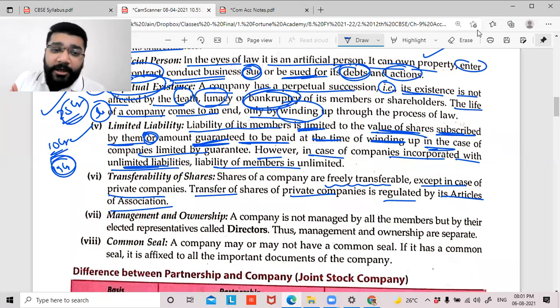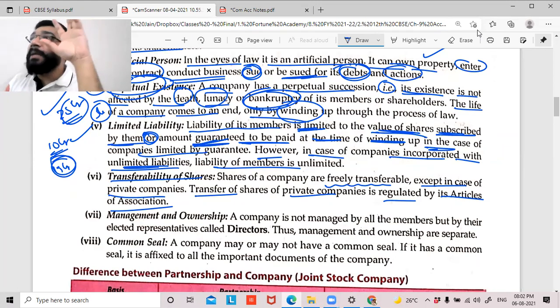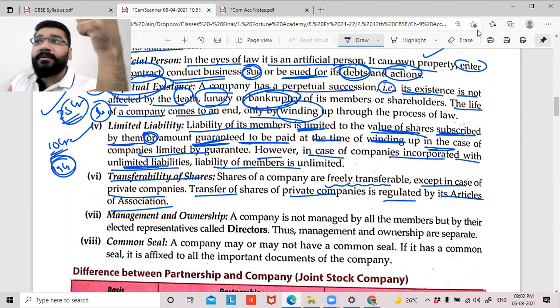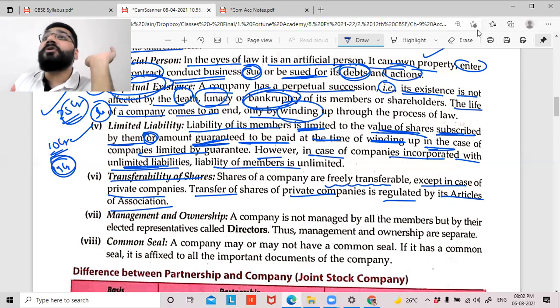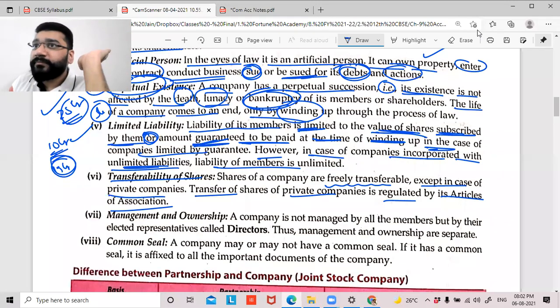Are you clear with the meaning of the transferability of shares? In a public limited company, the transfer of shares is very easy. In a private company, you can transfer it subject to the permission given in the articles of association. If the articles of association say that a private company should not transfer shares, it means you cannot transfer. Yes, Srikanth. I'll discuss that; in a one percent company, you cannot transfer at all.